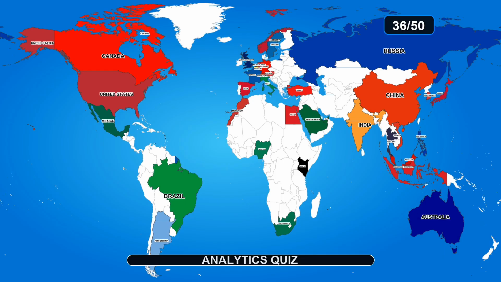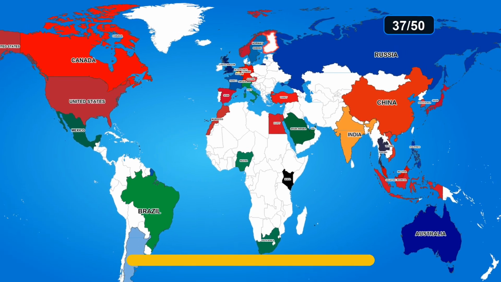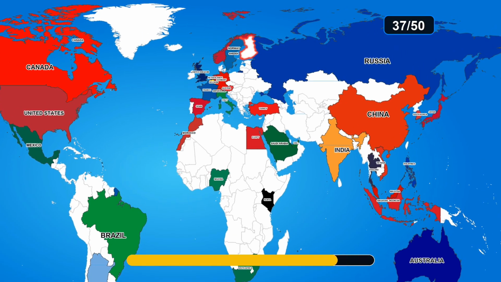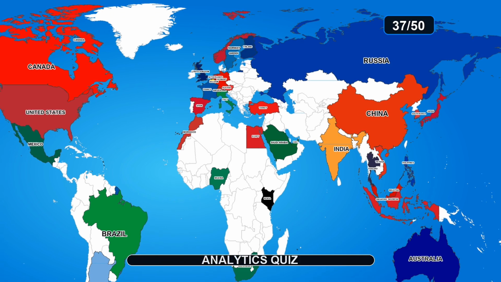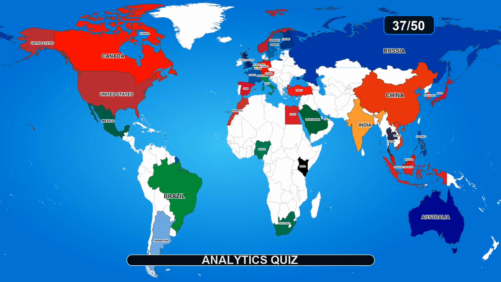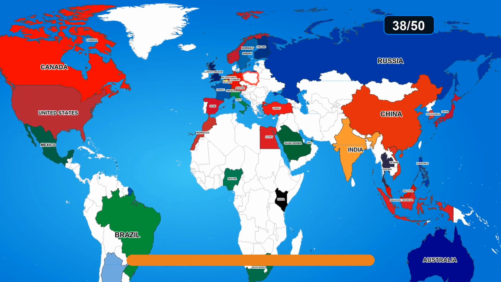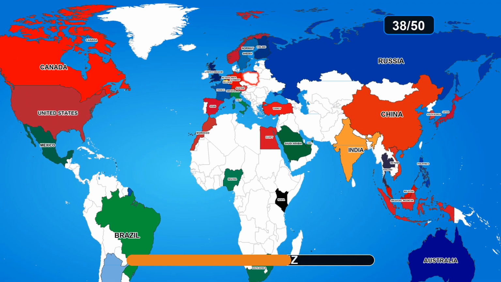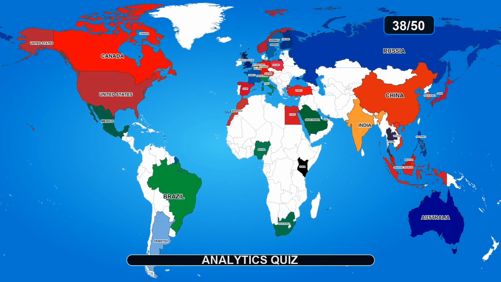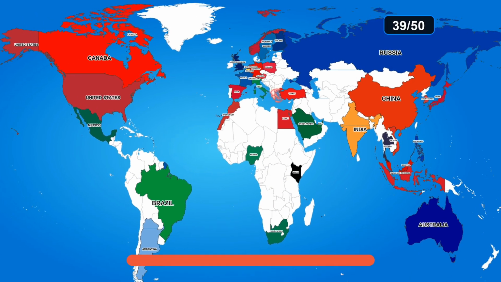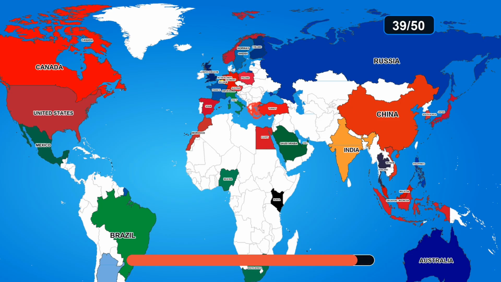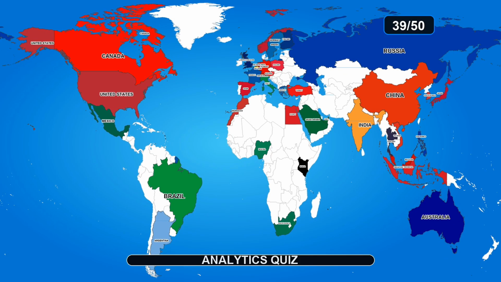Guess the country on the map. The answer is Norway. Guess the country on the map. The answer is Finland. Guess the country on the map. The answer is Poland. Guess the country on the map. The answer is Greece.